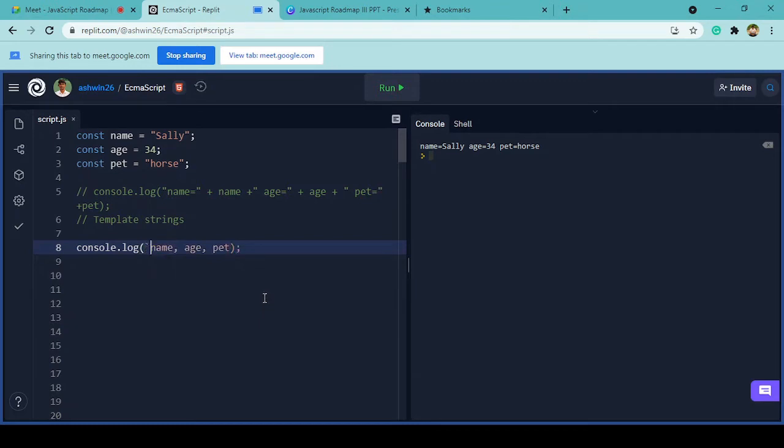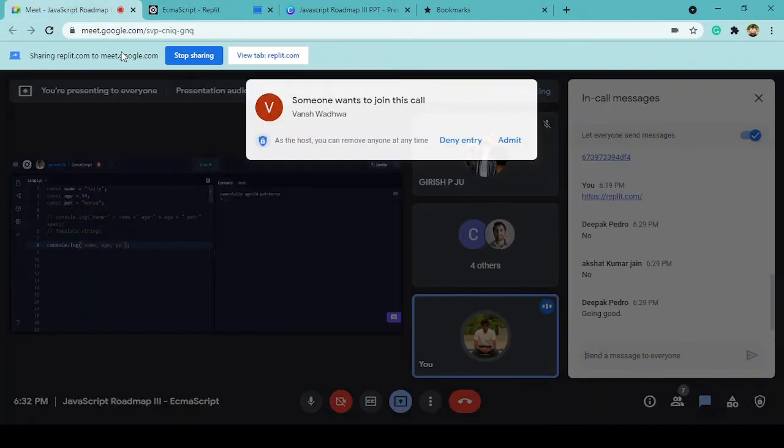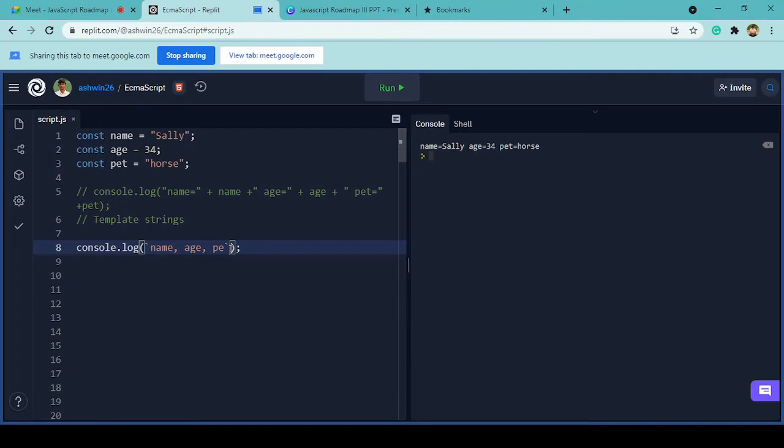Instead of quotation marks, I will be using template strings to wrap around each and every feature that I have in JavaScript. This template string character, you can find above the tab key on your keyboard. So using template strings, I can get this output in a pretty simple way.